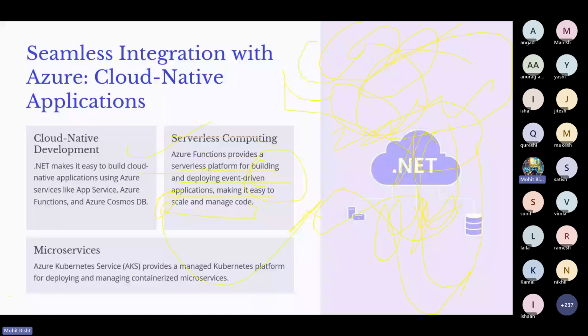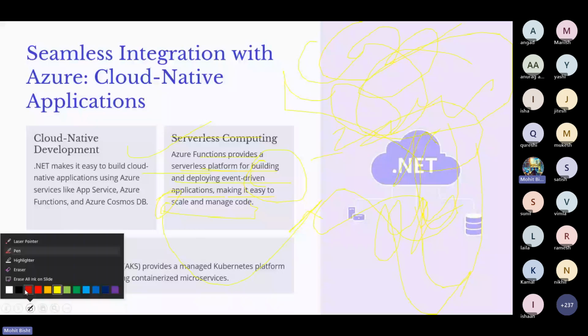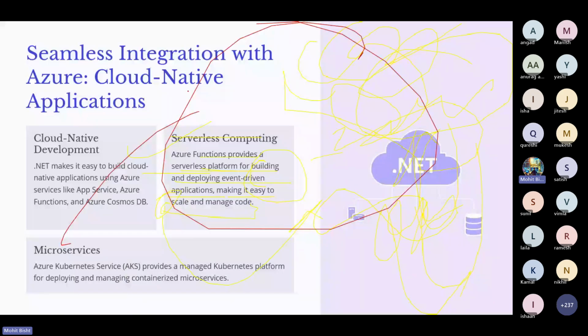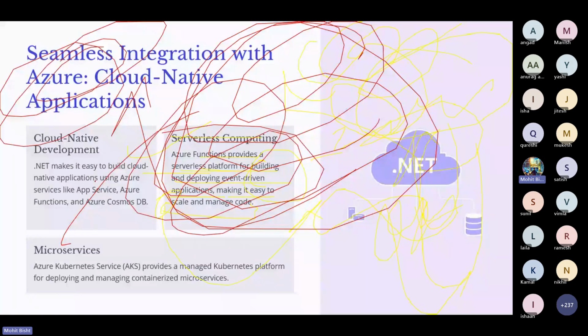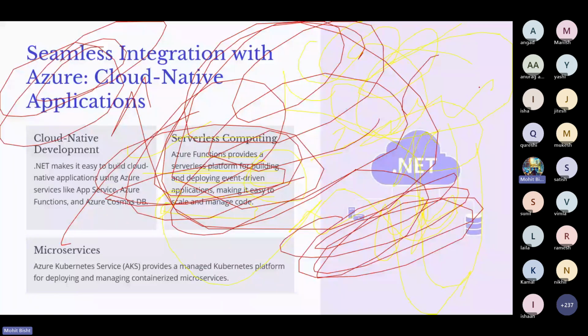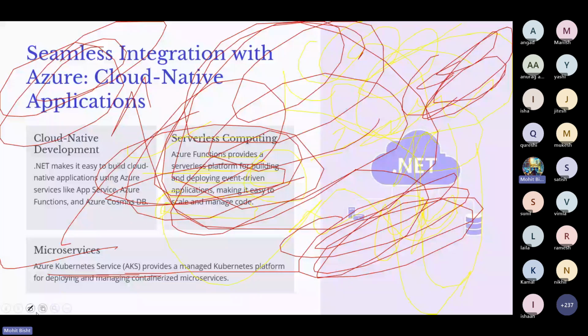So monolithic is nothing but like we already discussed about microservices, right? So instead of repeating again, we are already familiar with microservices. Instead of binding all the services into one application, we create different microservices for the application, so we can easily manage it, right? Azure Kubernetes Service, AKS, provides a managed Kubernetes platform for deploying and managing containerized microservices.